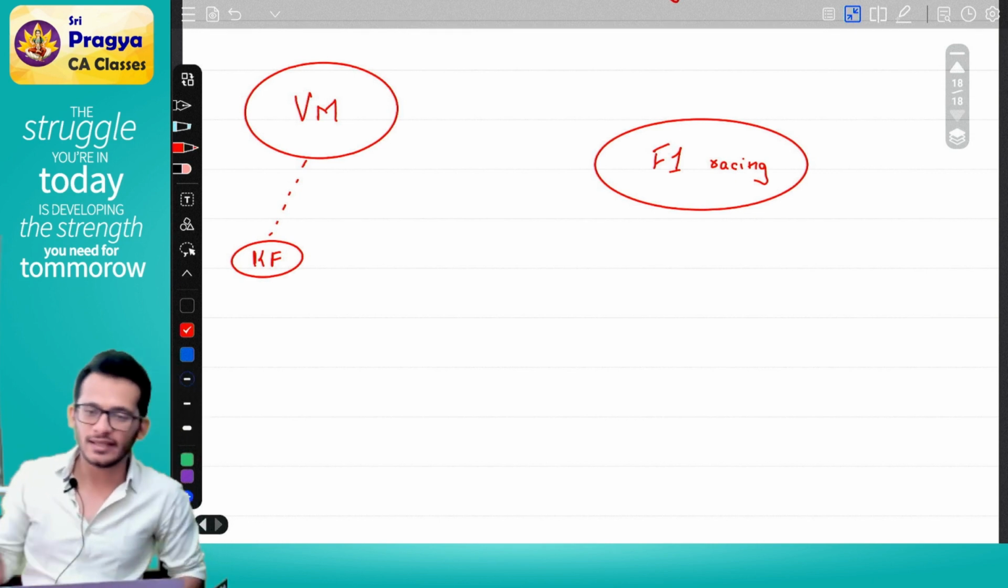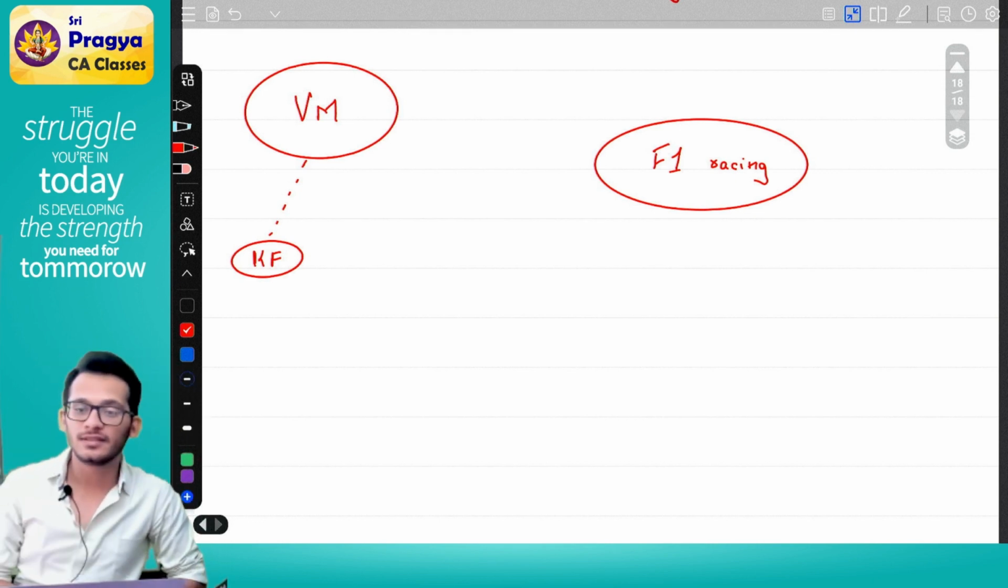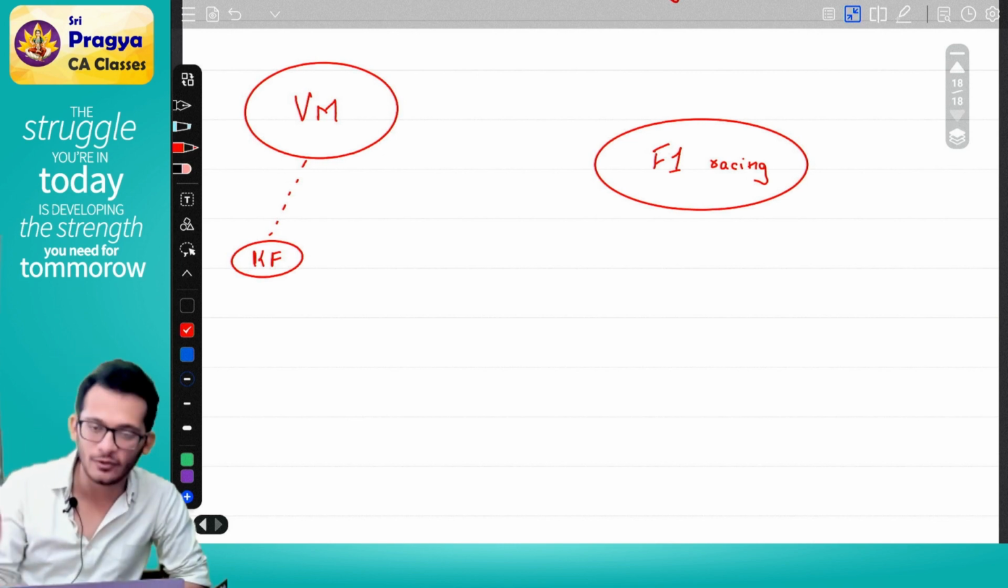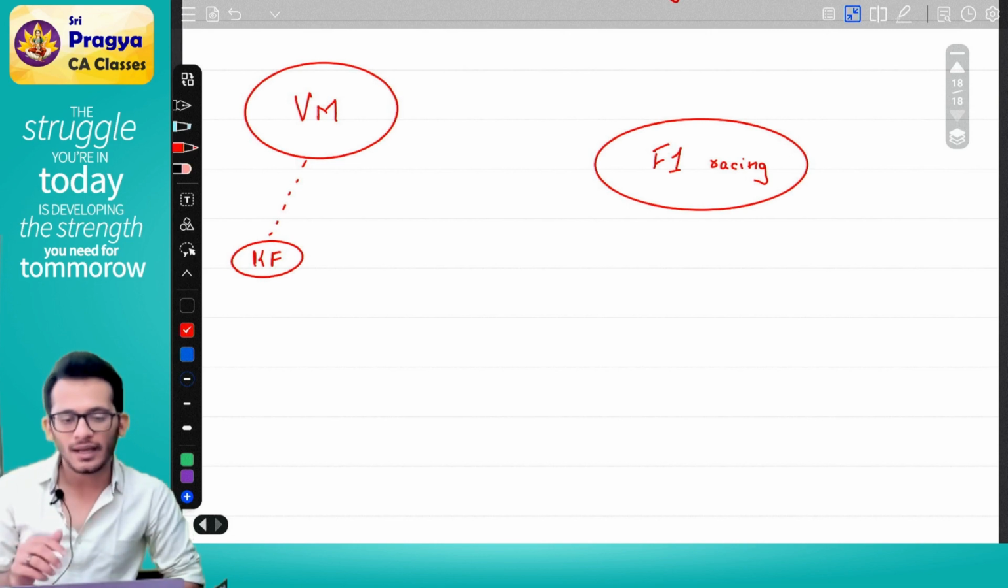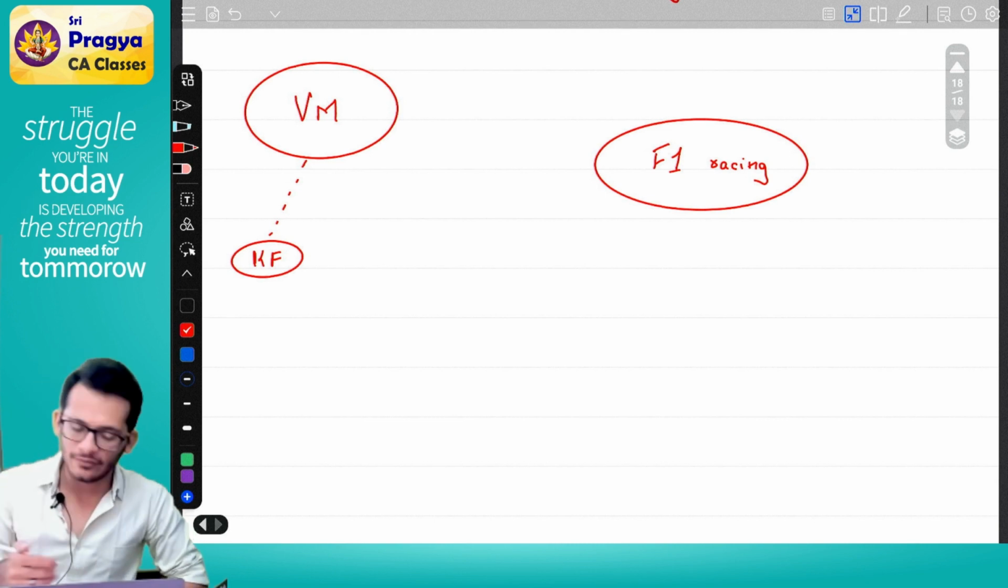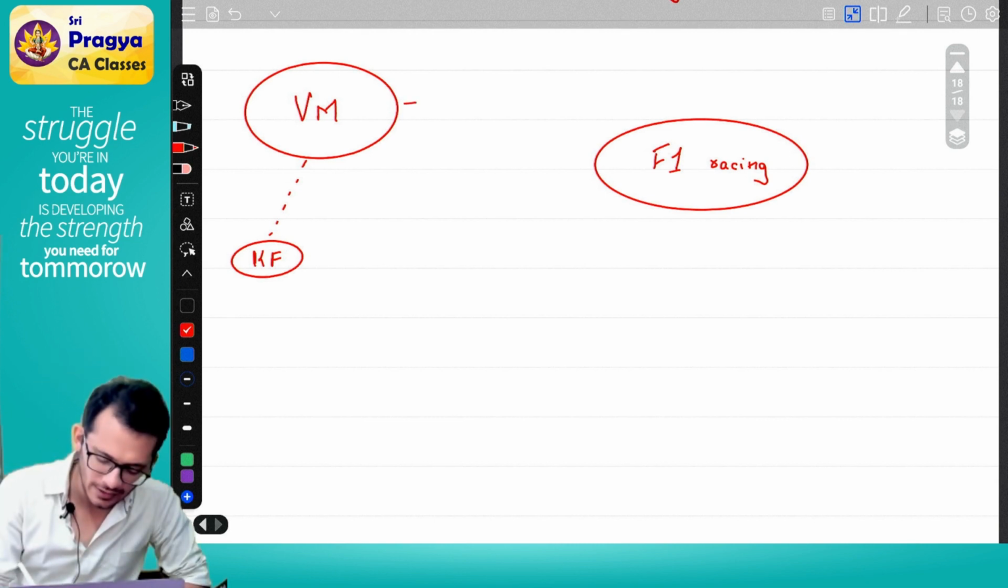Mr. Vijay Mallya decided to sponsor the F1. He bought one team, called RCB Mari. He bought a team in F1 racing. But F1 racing is generally very costly, so he did not have enough money himself. So he went to his friend.